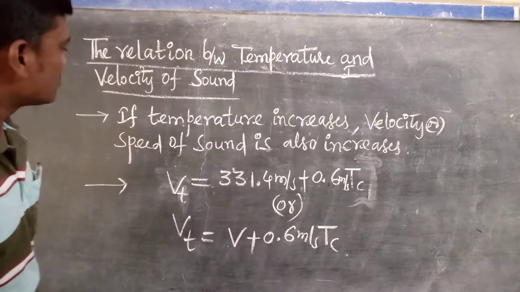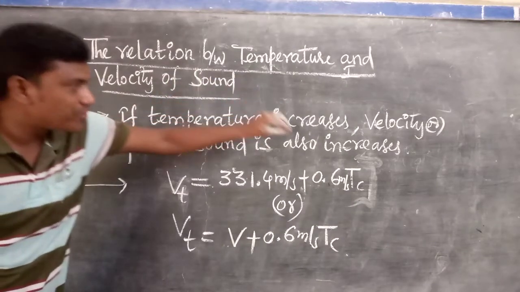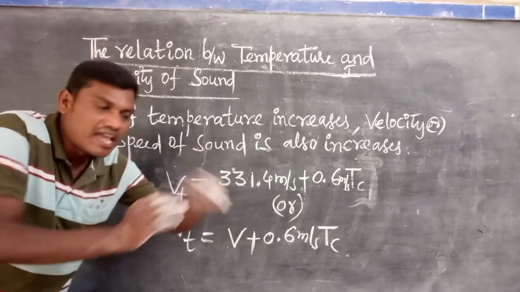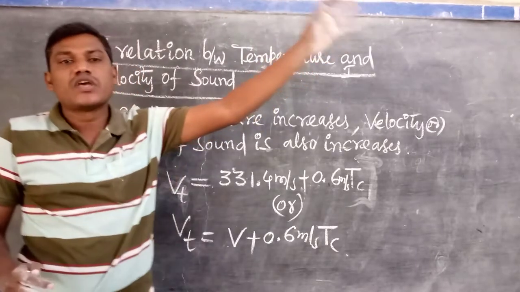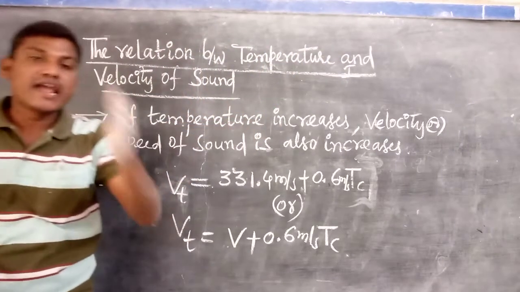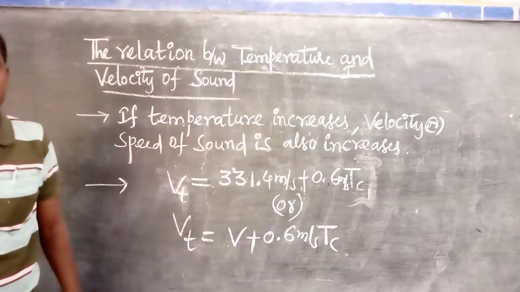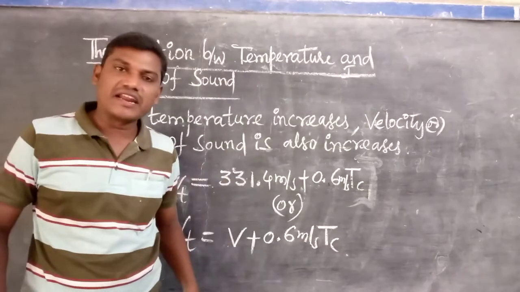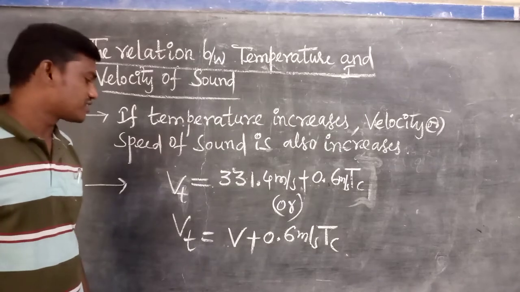So anyway, as the temperature increases, the velocity of sound also increases. What is the reason? I will explain. If the temperature increases, the kinetic energy of the particles or molecules also increases. If kinetic energy increases, velocity also increases, because kinetic energy is directly proportional to the square of the velocity. So as temperature increases, indirectly the speed or velocity of the particles also increases.